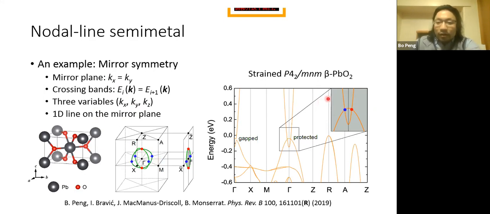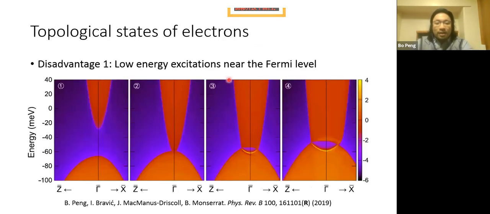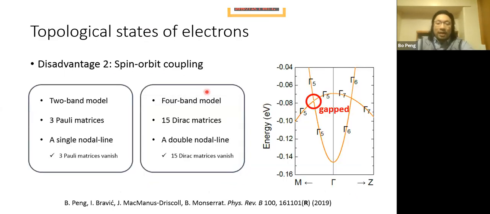So in our lead oxide paper, there are two disadvantages. The first is because these topological states belong to the electronic system, and we all know electrons are fermions, so they obey the Fermi-Dirac distribution. That means for experimental verification, we would require that these topological quasiparticles stay near the Fermi level of the system. So if we have some defects or some Fermi level shift, it will be hard for experimentalists to observe these topological features.